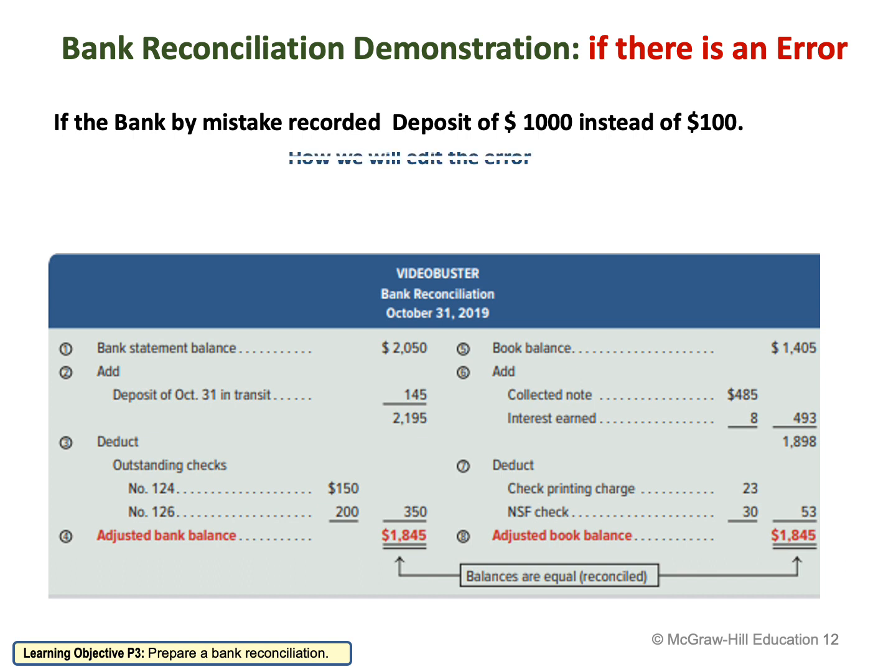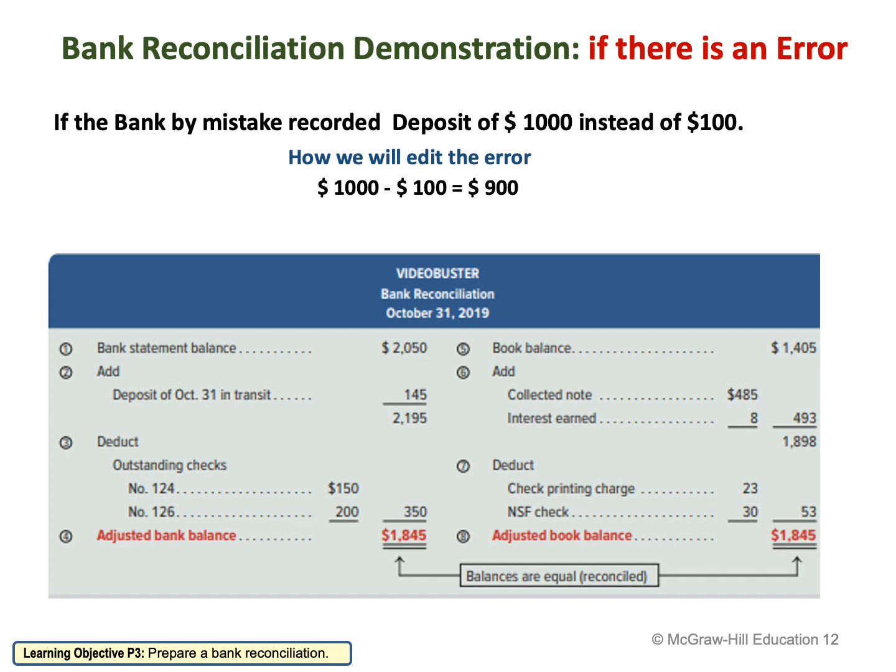So now how are we going to adjust for the error? I'm going to say 1,000 minus 100. First, I'm going to take the difference, 900. Now we know that the deposit is always on the add section of the bank, which is on your left hand side.